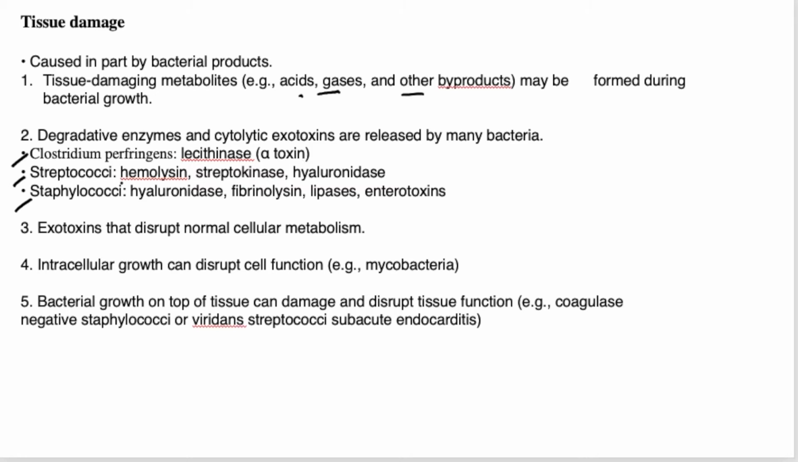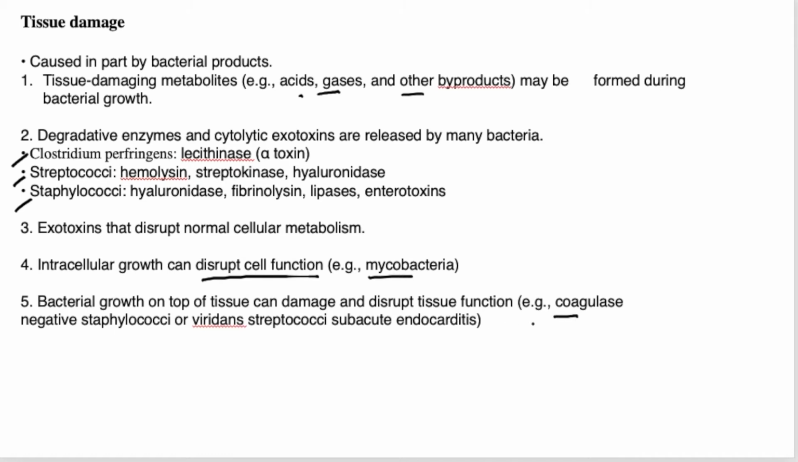Similarly, streptococci have various enzymes like hemolysin, streptokinase, hyaluronidase. Similarly, staphylococci have hyaluronidase, lipase, enterotoxins, and fibrinolysins. These sorts of enzymes are degradative enzymes or cytolytic exotoxins. Exotoxins disrupt the normal cellular metabolism by damaging the cell membrane. Similarly, Mycobacterium tuberculosis is a kind of facultative intracellular microorganism. They can disrupt the cell function. Bacterial growth on top of the tissue can damage and disrupt the tissue function.